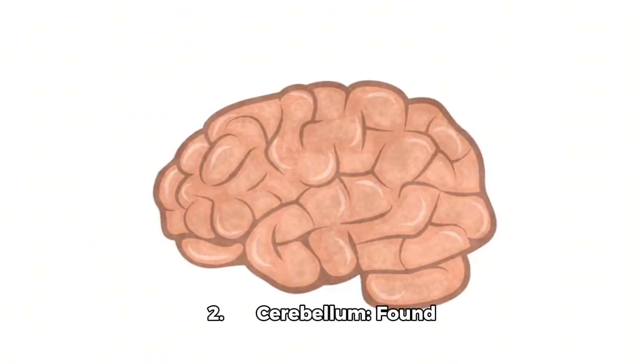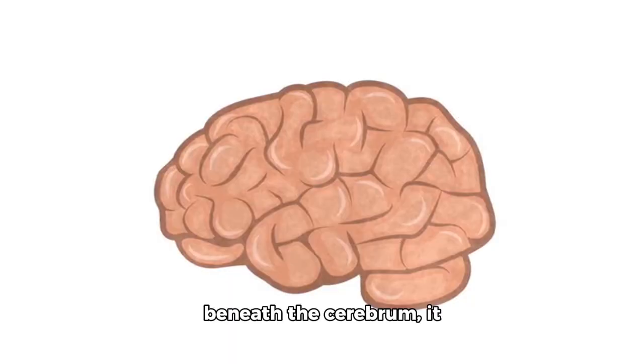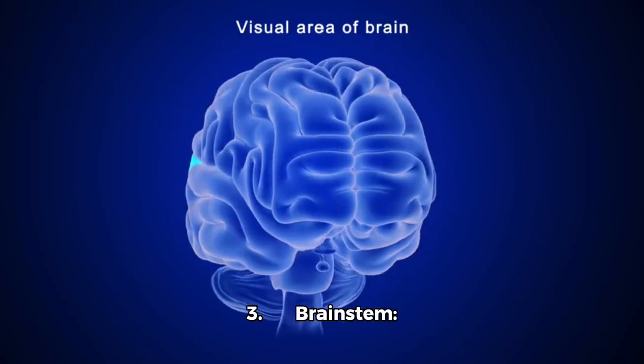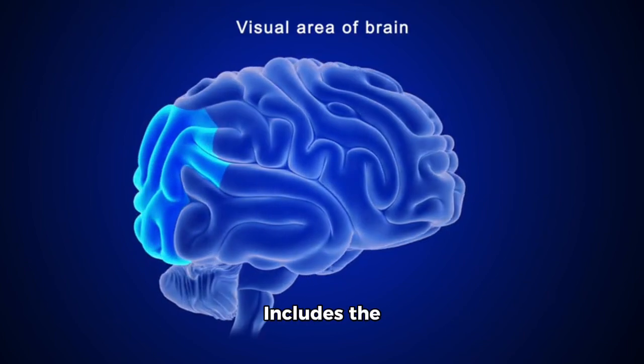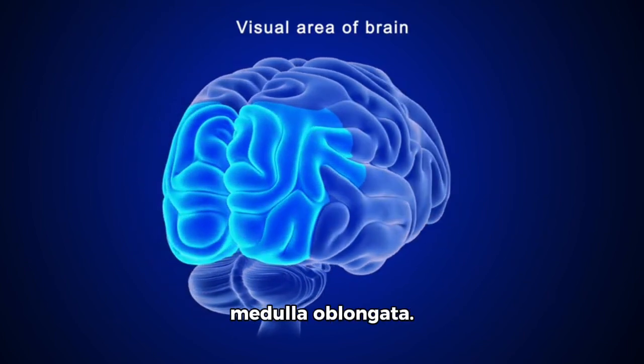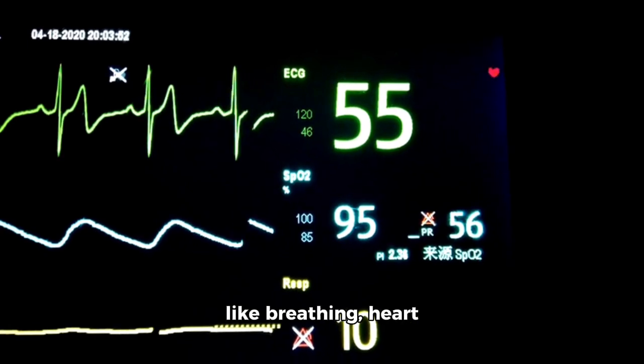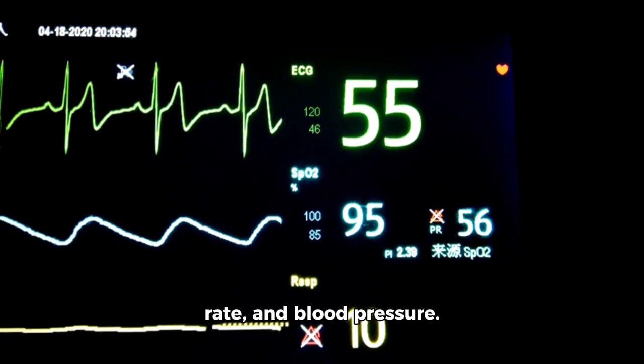2. Cerebellum, found beneath the cerebrum, it coordinates movement, balance, and posture. 3. Brainstem includes the midbrain, pons, and medulla oblongata. It controls vital and voluntary functions like breathing, heart rate, and blood pressure.